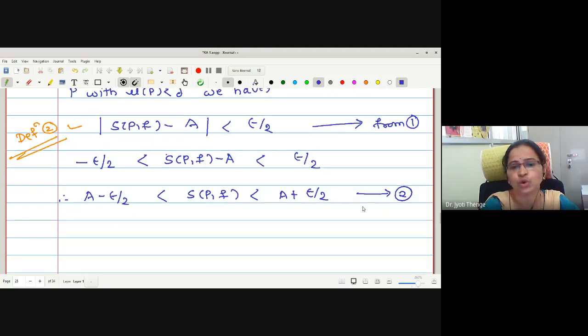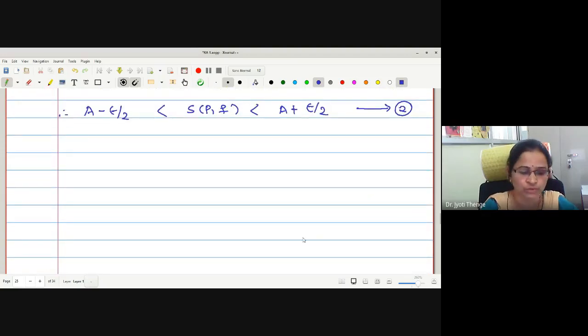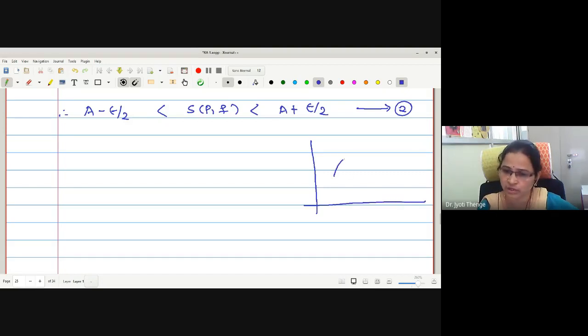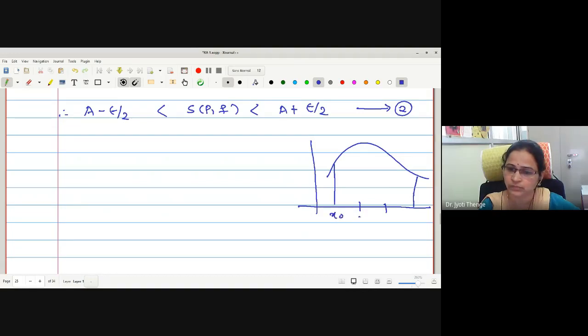Now, the job we are going to do: we will choose a partition P such that whenever we range this point Ti in the ith subinterval, we will select Ti in such a way that the corresponding Ti gives me once the suprema and once the infima.